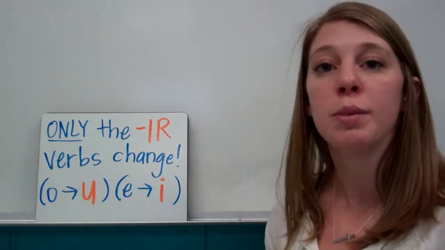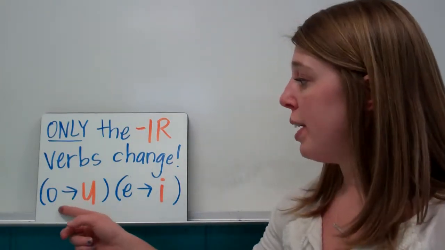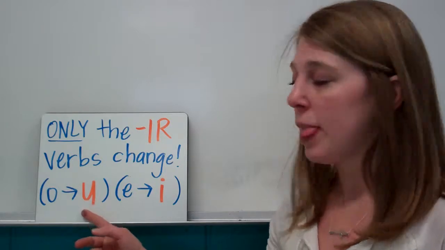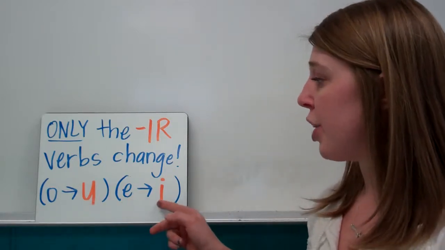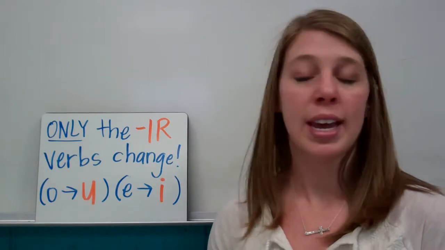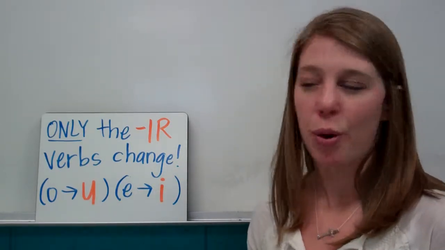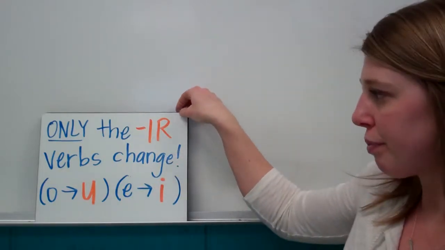And just like the present progressive as well, there's only two categories. The O is going to go to a U, and then the E is going to turn into I. So there's no U to UE category, there's no E to IE. We just have these two little ones. So it's only half the work, if you think about it.